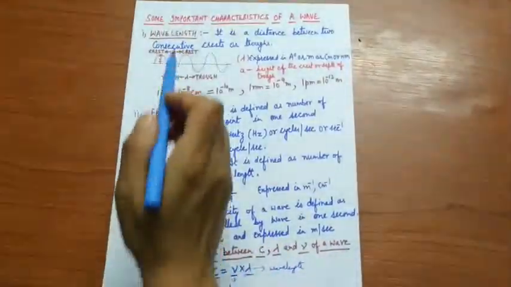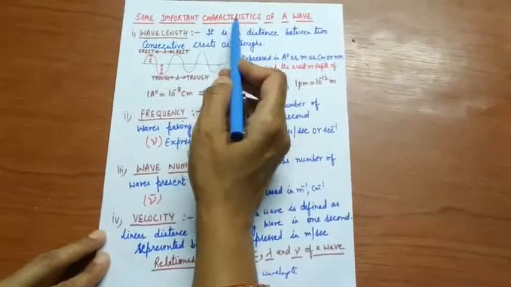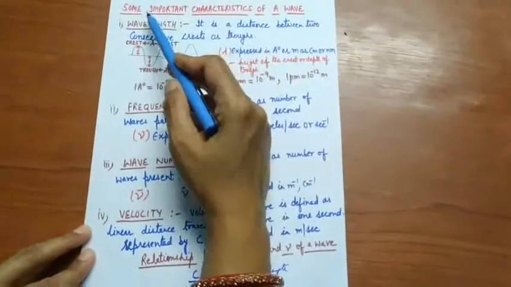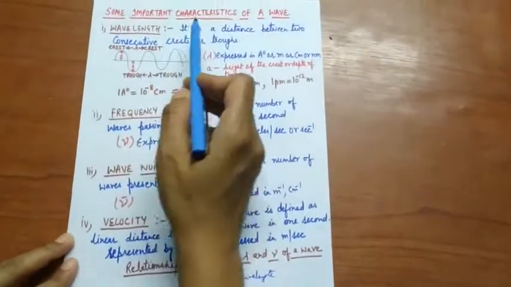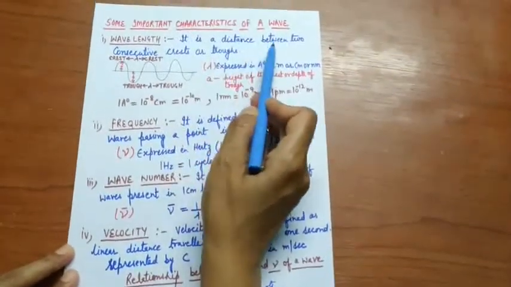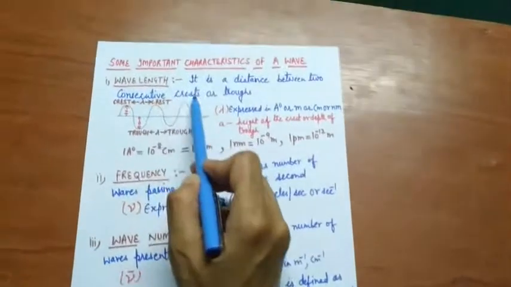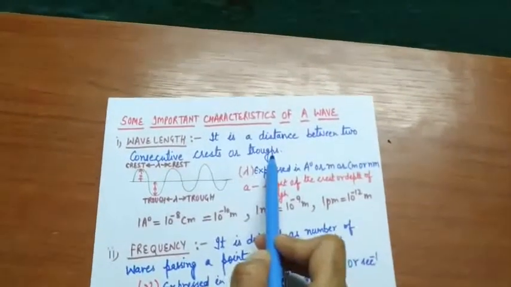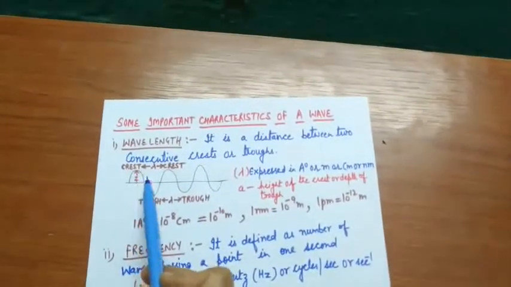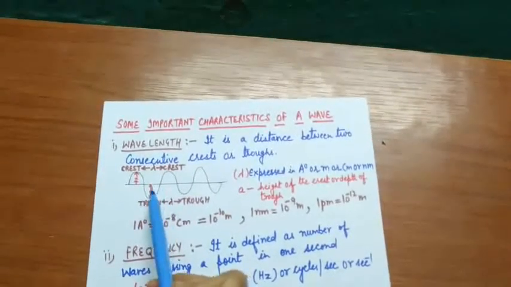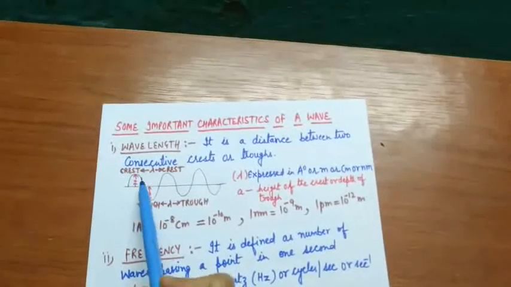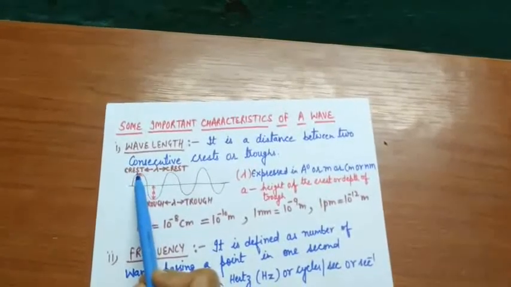Now, next, some important characteristics of a wave. What are the characteristics of a wave? Number 1, wavelength. What is wavelength? It is the distance between two consecutive crests or troughs. What is crest? The upper region of a wave is called crest and the depth of a wave is called trough.